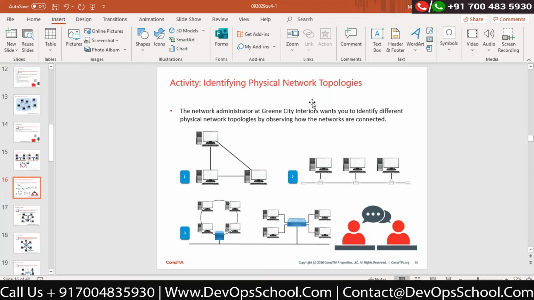Star topology is widely used in our enterprise network to create a LAN. Mesh topology is widely used for storage area networks. Ring topology is partially used for internet service providers, correct? And hybrid topology is a combination of these topologies together, which is majorly used in our enterprise network.